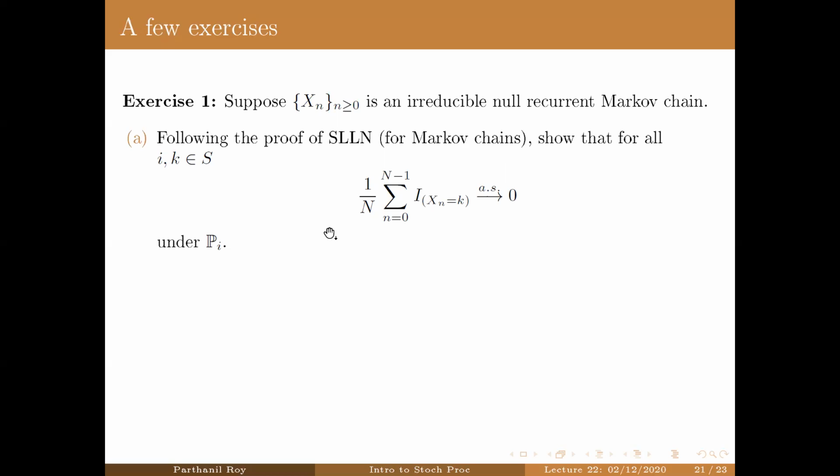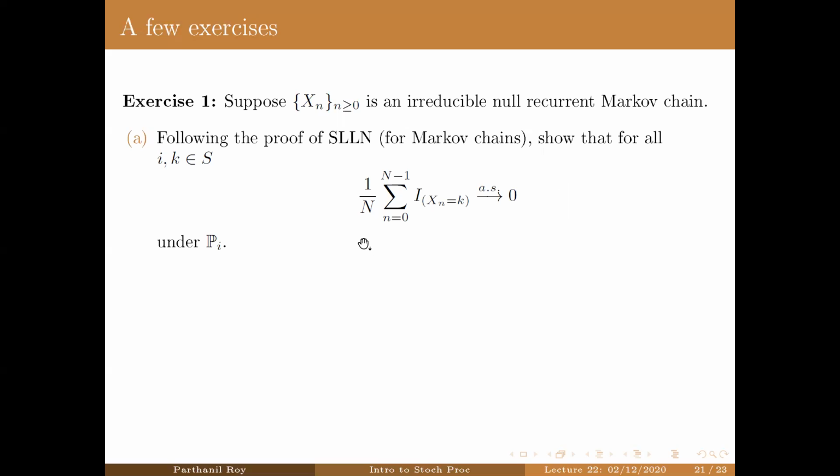Here you just have to follow the proof, use the same blocking technique, and observe exactly where recurrence is used and not the full strength of positive recurrence. Then see what happens in the case of null recurrence. You change things accordingly and you will get this result.